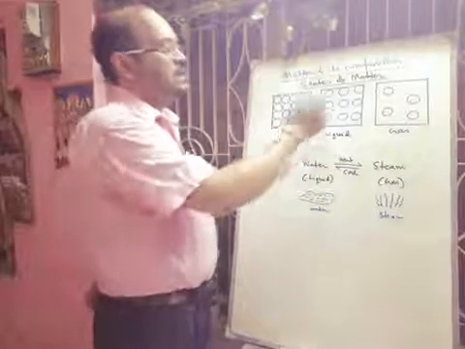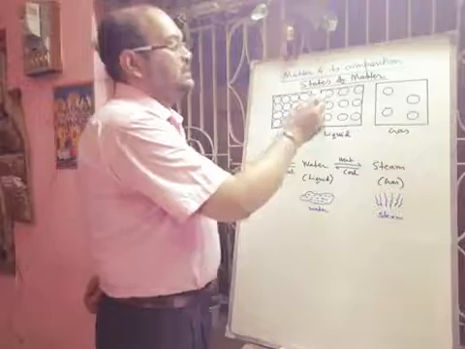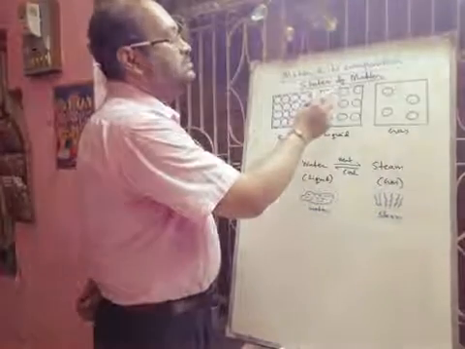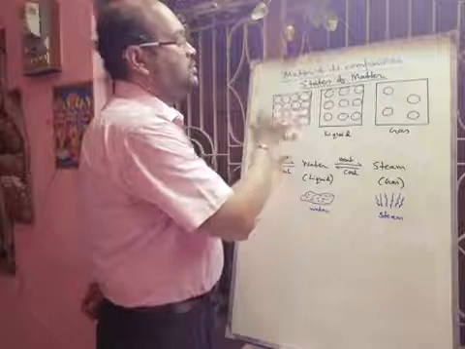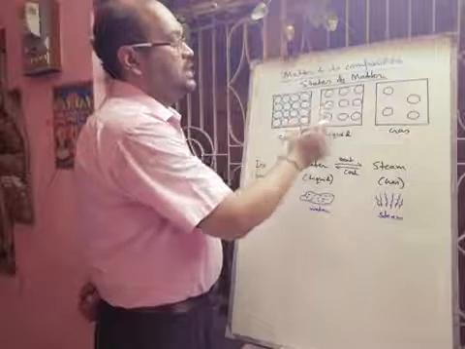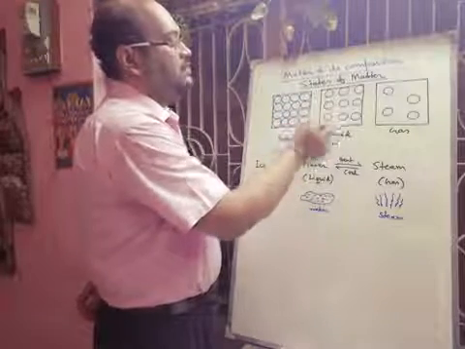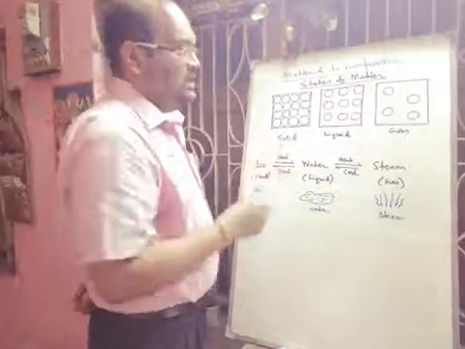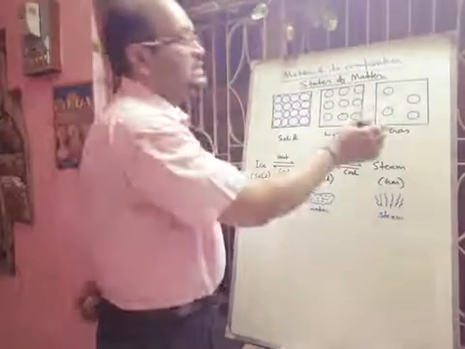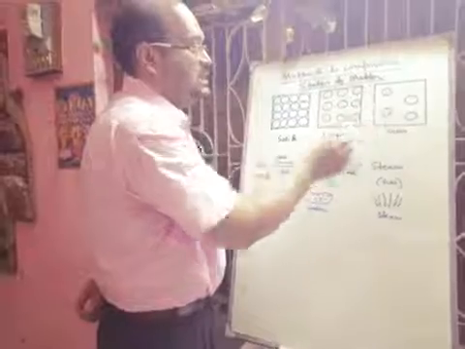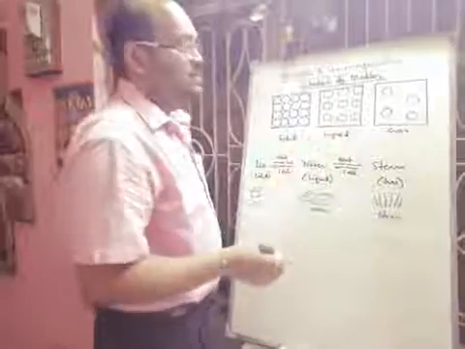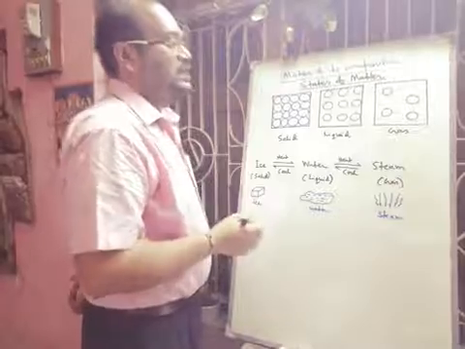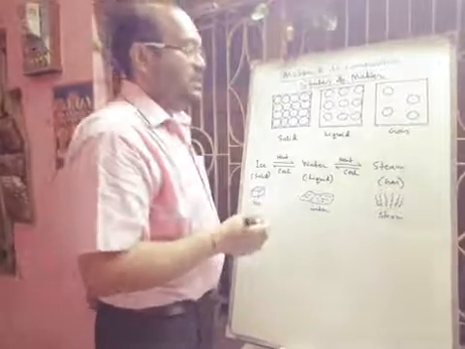But in the case of a liquid, the distance between the two particles is higher compared to the solid. So here the number of particles in a particular area is less compared to the solid. But in gaseous states, the inter-particle distance is very high, and their attraction force is also very low.